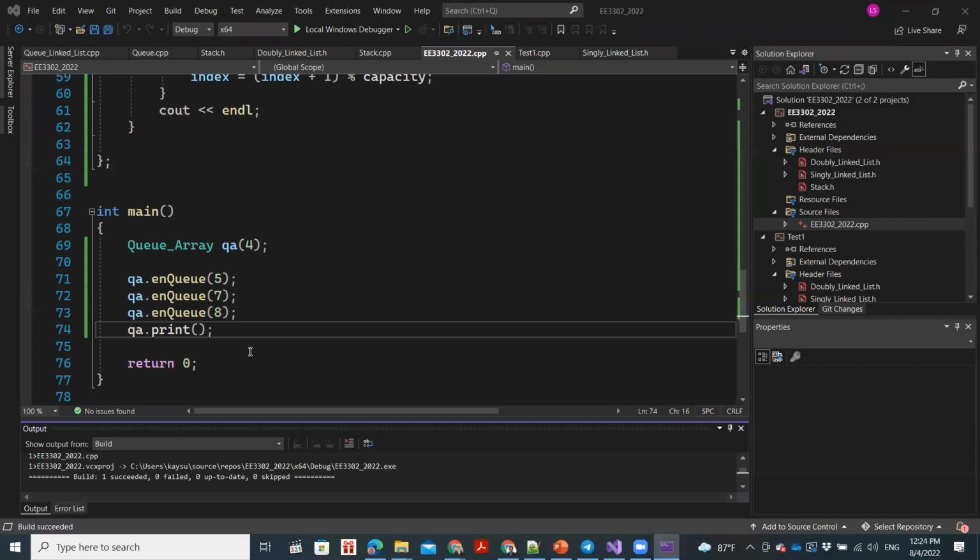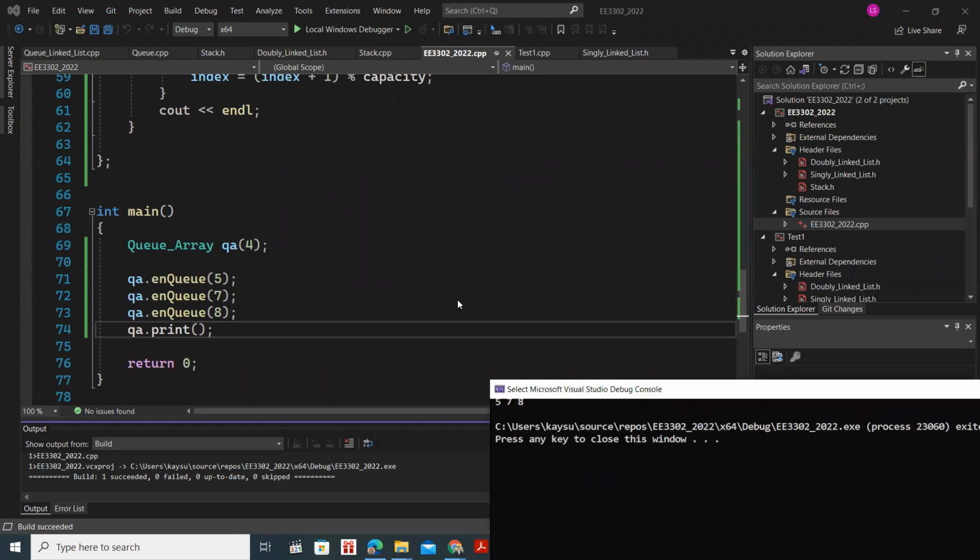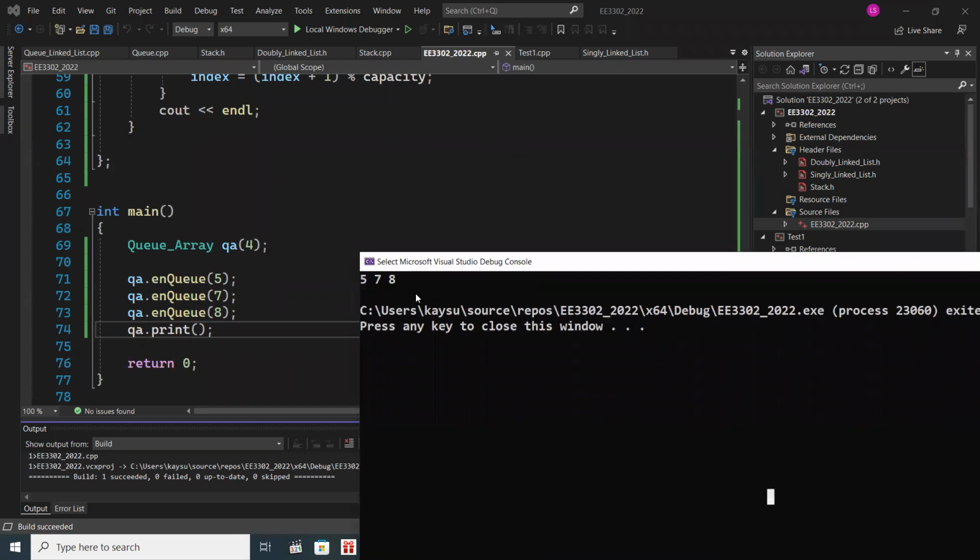Can someone tell me what should be the output? What should we expect to see? What should we expect as the output? 578. Yeah, correct. So see, yeah, 578, right?